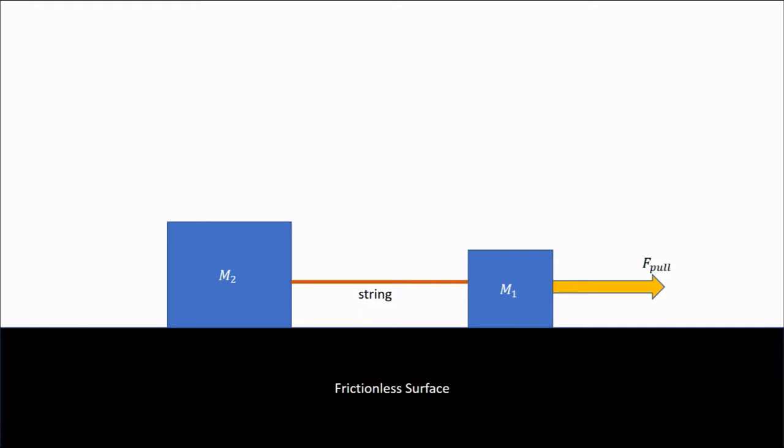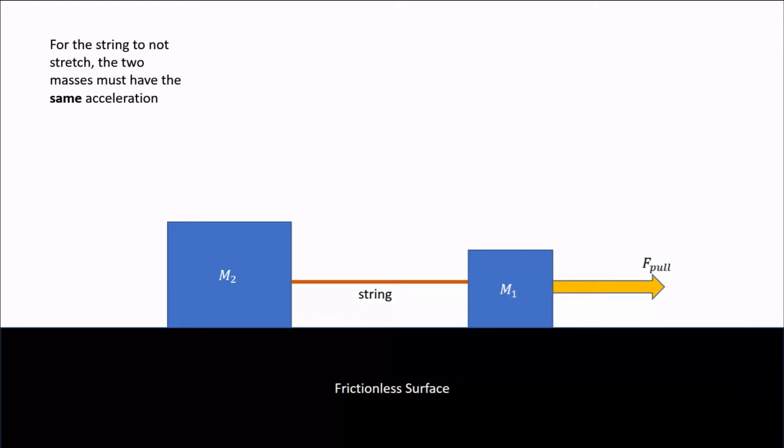In fact, for the string to not stretch, M1 and M2 must have the same acceleration. For this to happen, the string must be exerting a tension on M2 to pull it along. Because of action-reaction, that tension force needs to have an equal and opposite partner, which acts on M1. Now, notice that I didn't draw any forces acting on the string itself. This is because the string is massless, and a force cannot act on a massless object.